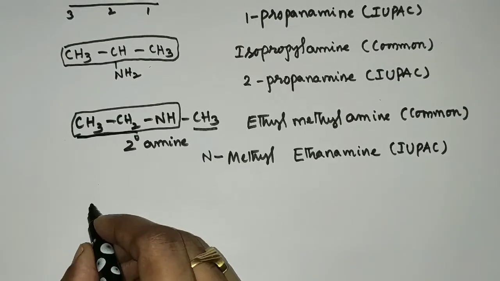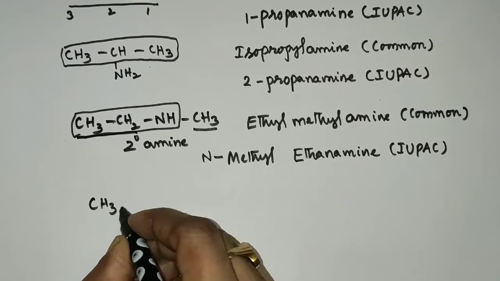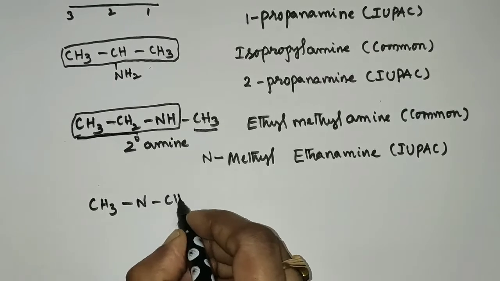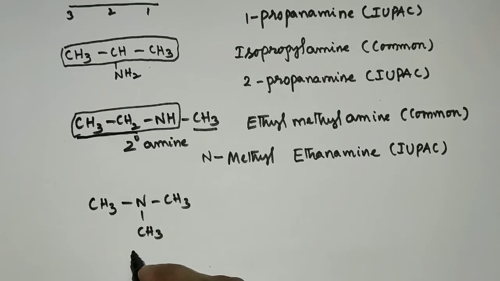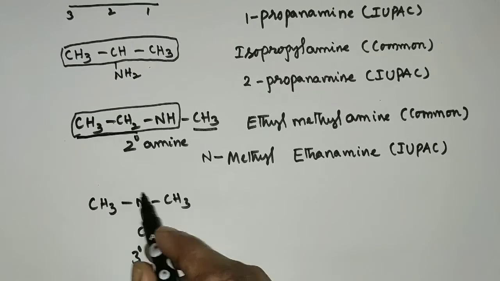In tertiary amines, this is a tertiary amine in which 3 methyl groups are bonded to nitrogen.